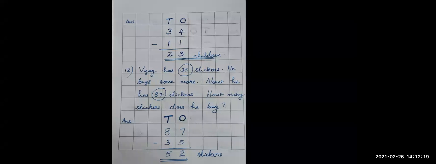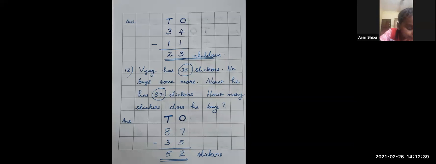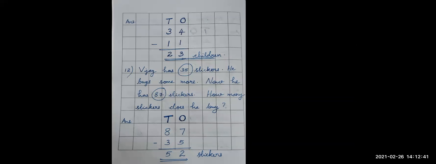Vijay has 35 stickers. He buys some more. So already he has 35 and he buys some more from the shop. Now he has 87 stickers.